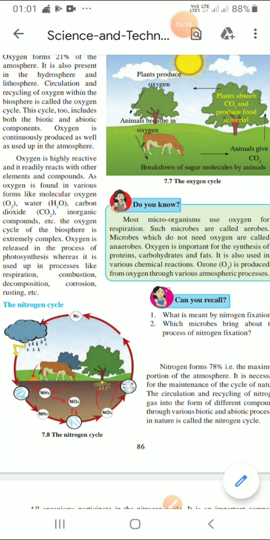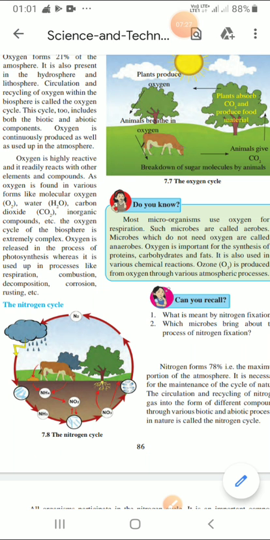The proportion of nitrogen in the atmosphere is about 78%. Nitrogen is an essential constituent of proteins, nucleic acids such as DNA and RNA, vitamins, as well as chlorophyll. This also makes nitrogen an essential nutrient for all life forms. Now we will see the important processes of the nitrogen cycle.